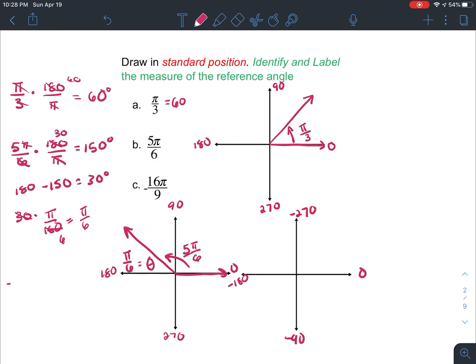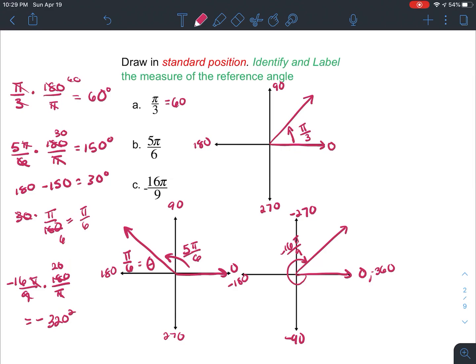So when I convert 16 pi over 9, and I multiply it by 180 over pi, that's 20, we get the angle measurement of negative 320 degrees. Now, negative 320 degrees, remember this would also be negative 360 plus 40, is going to have a terminal side here, and it's going to end in quadrant 1. So, negative 16 pi over 9 is equal to that picture right there.